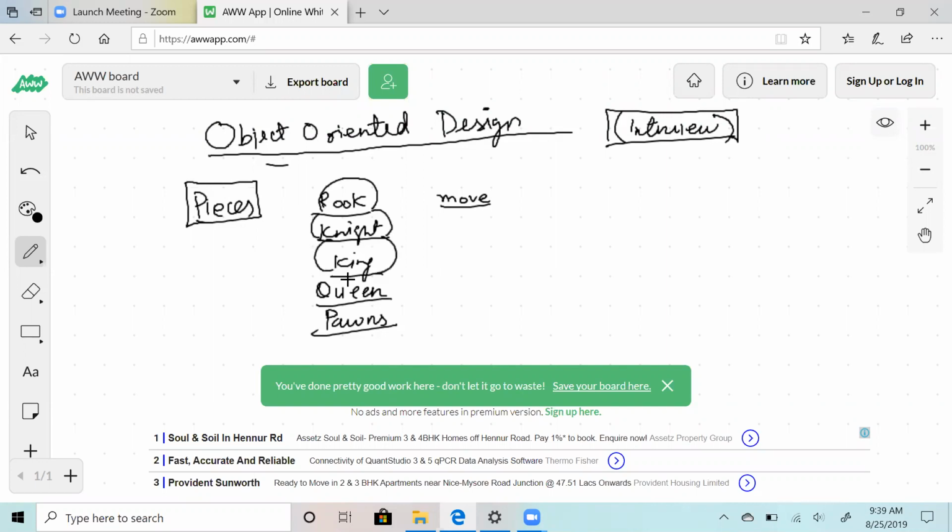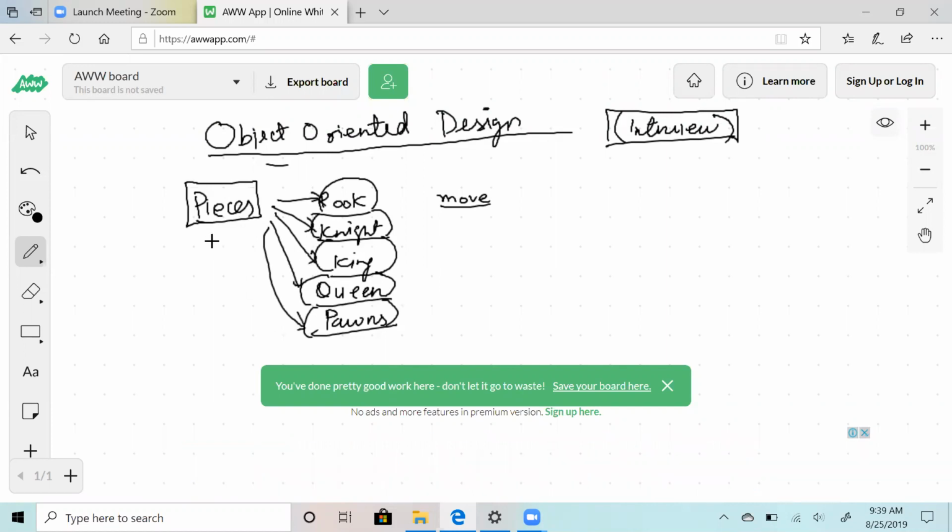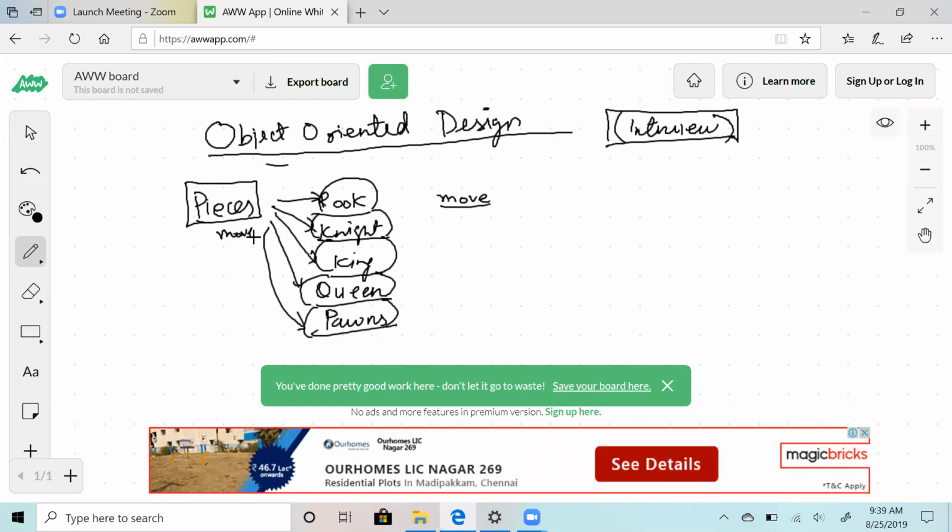So all of these classes will actually extend an interface called pieces, which will have a function move, implemented by all of these classes, and the move will handle how the pieces will be moving.